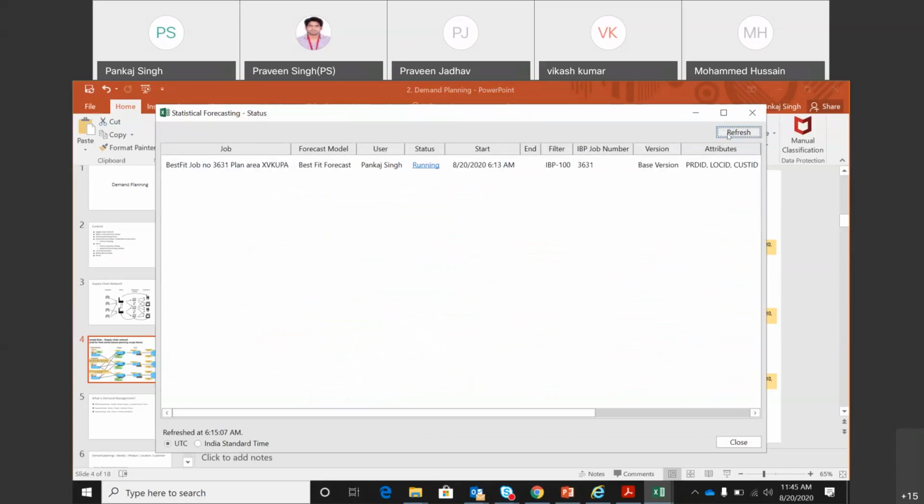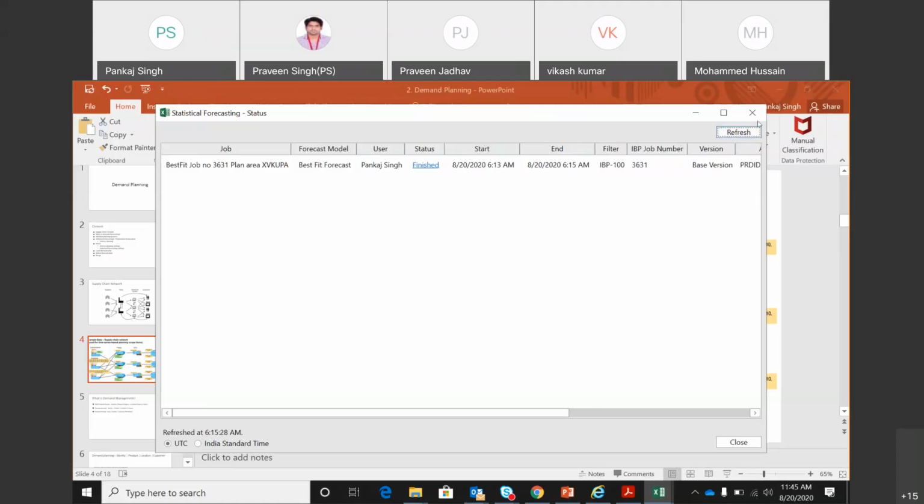Now you can tie back to whatever we have been learning. This is the real purpose for which we are using IBP. What we learned in the last 2 days about configuring the planning area, etc., those are the one-time configuration that is required for us to be able to perform these business functions. Okay, it has now finished.